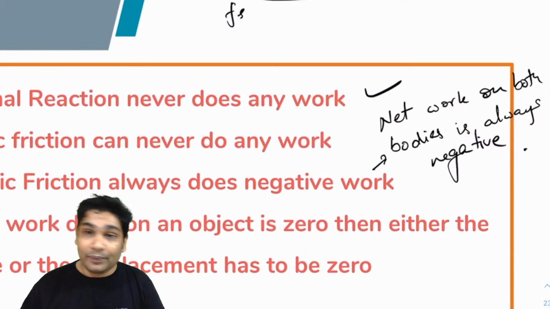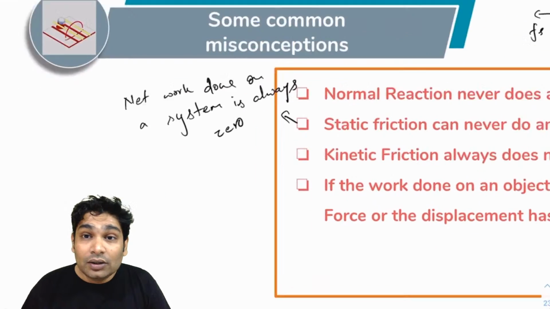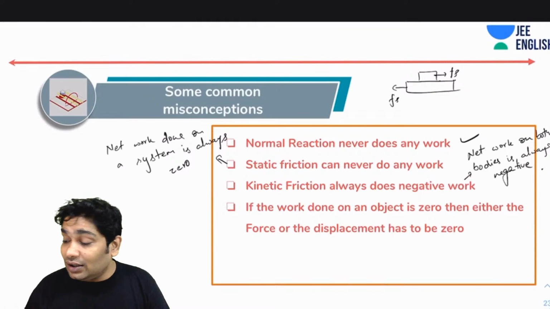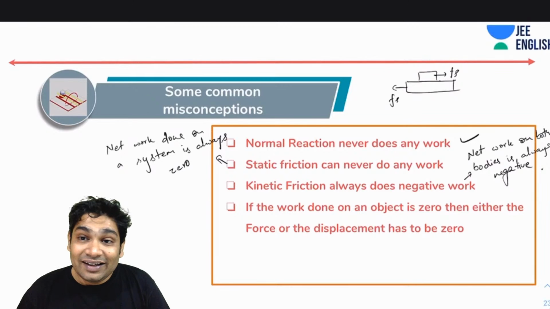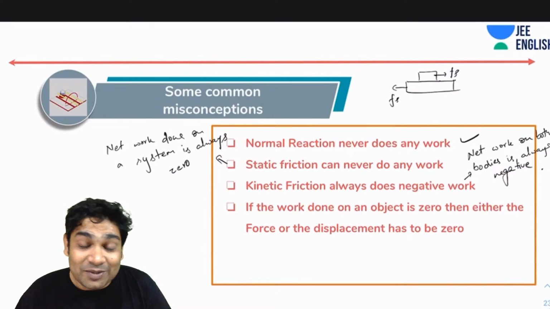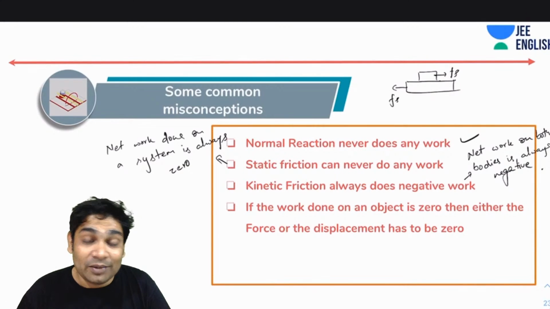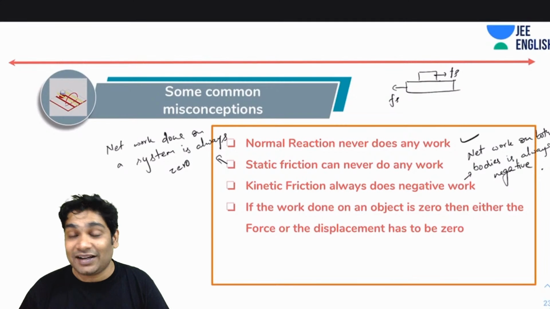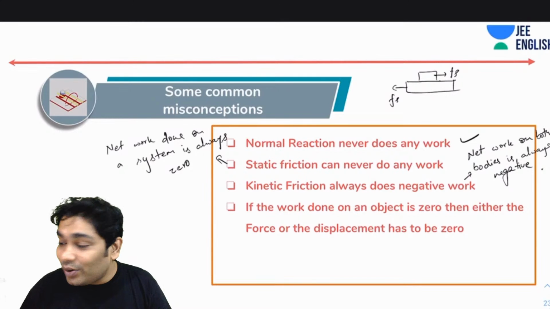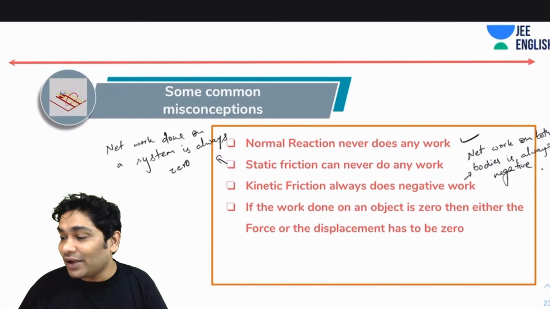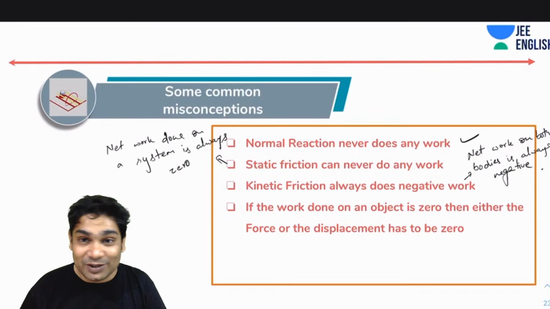So remember that. Okay, also the work done, if the work done on an object is zero, then either the force or the displacement has to be zero. That is also not true. The angle between them could have been 90. So of course that is a case which a lot of times people miss or make a quick wrong judgment that one of the force or the displacement must be zero.